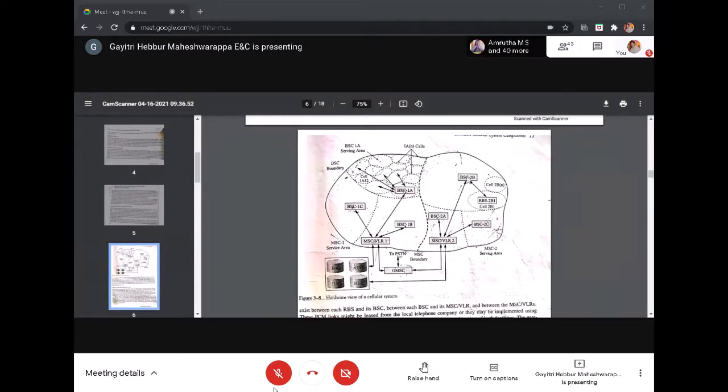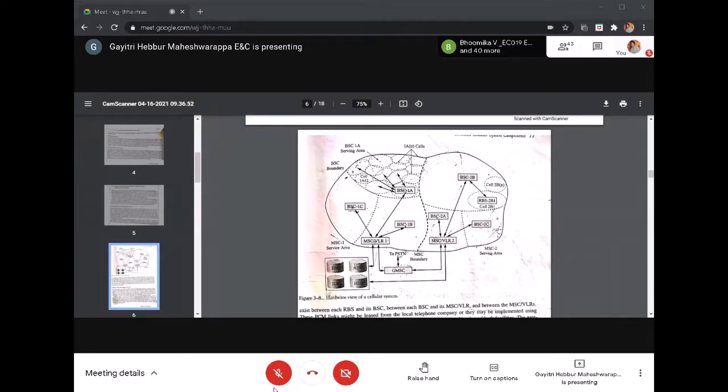From the base station, then we need to identify the cells. So that is called the cell global identity. Each radio base station will be identified globally. It is a 16-bit number. Okay, that is provided by the service provider. So from that, it will connect to the radio base station. From the radio base station to the mobile station, it is going to connect through the air interface. This is how the call will connect.